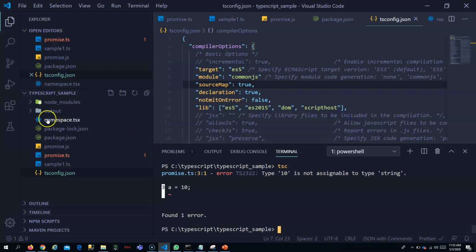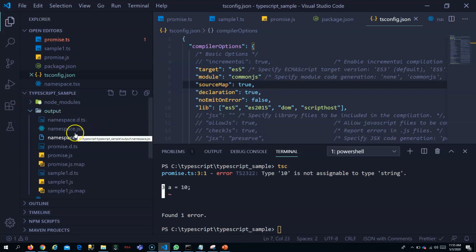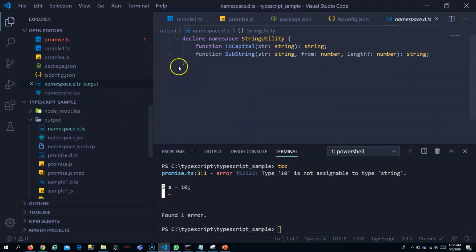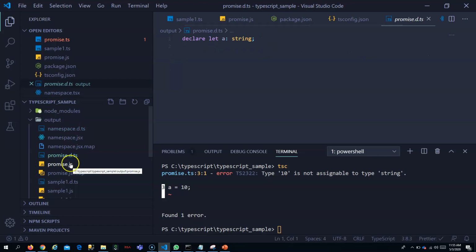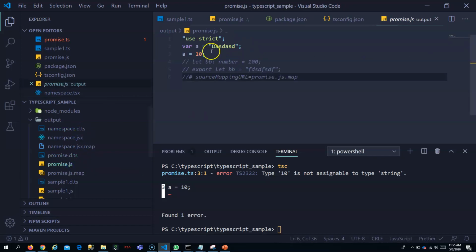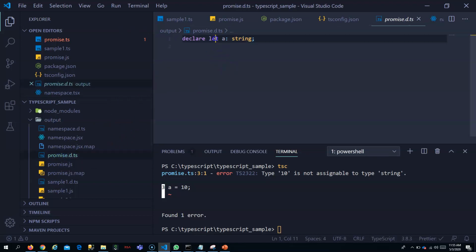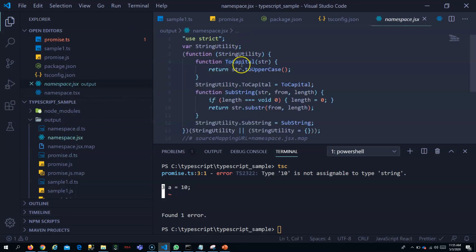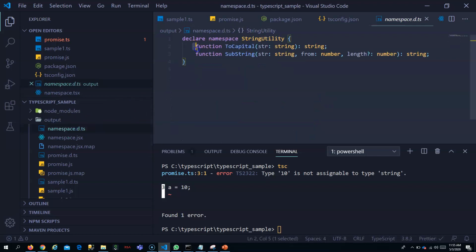Now you can see, since I have made declaration true, the declaration file is getting created for everything. This tells you that this file has a let a equal string, and since I have exposed these two, the declaration file will say that these two functions are available in this namespace.